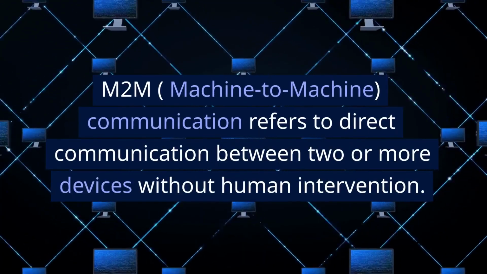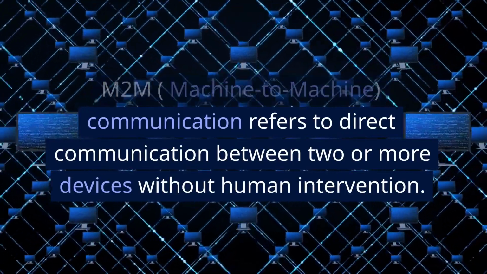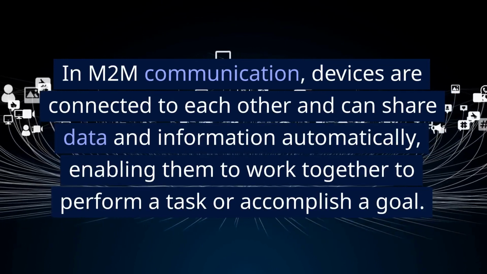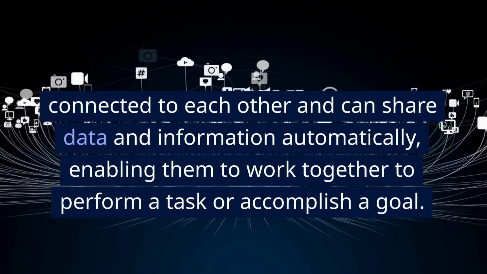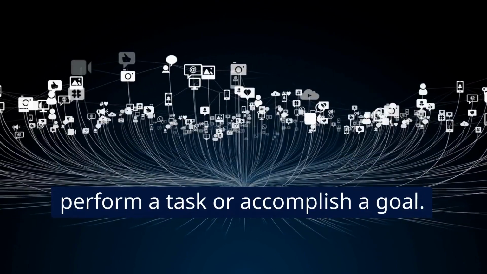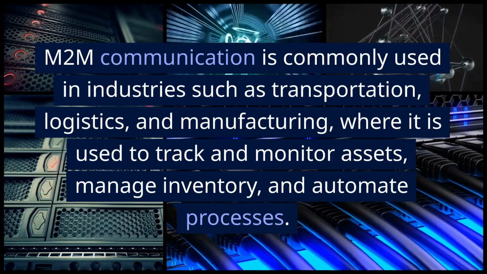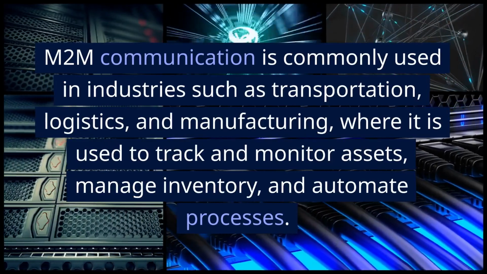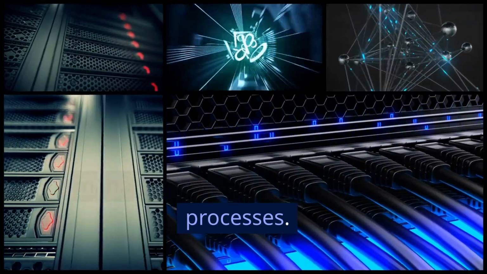M2M, machine-to-machine. M2M, machine-to-machine, communication refers to direct communication between two or more devices without human intervention. In M2M communication, devices are connected to each other and can share data and information automatically, enabling them to work together to perform a task or accomplish a goal. M2M communication is commonly used in industries such as transportation, logistics, and manufacturing, where it is used to track and monitor assets, manage inventory, and automate processes.